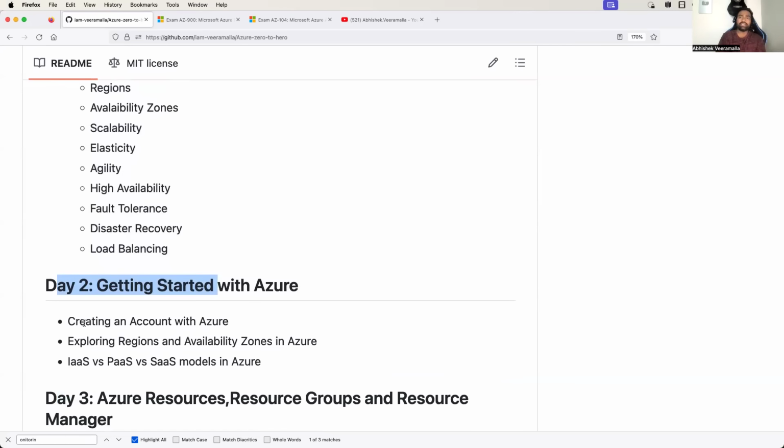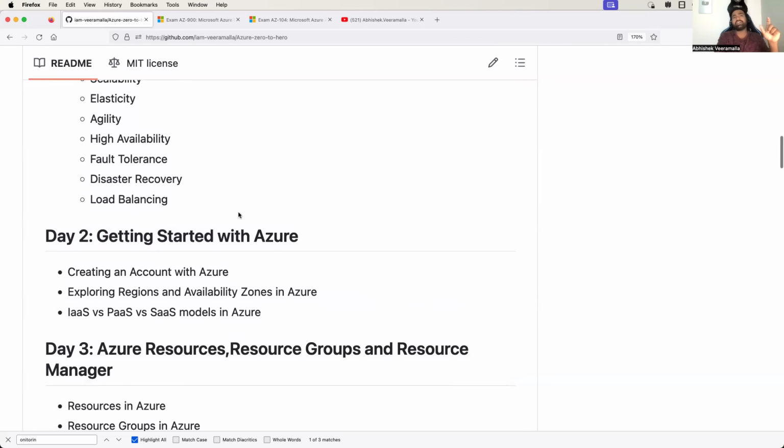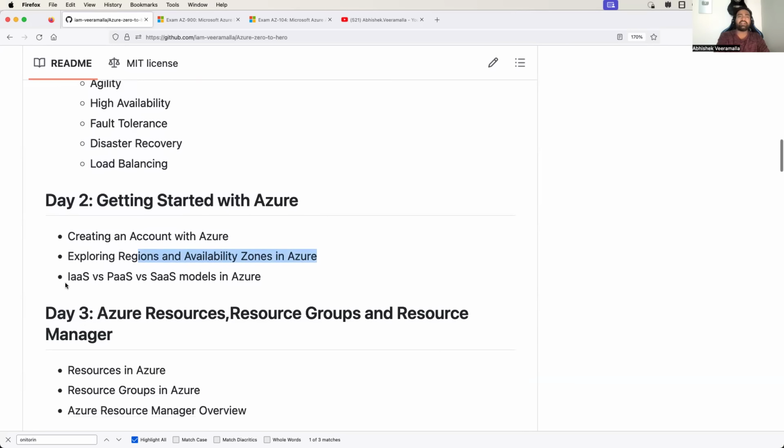So day 2 is going to be getting started with Azure. In this video, I'll explain how to create an account with Azure. Then I'll explain what exactly regions and availability zones are from the Azure point of view. Of course, we understood these terms, but here I'll explain a little more from the Azure point of view. And finally, in day 2, we will also learn what IaaS, PaaS, and SaaS models are, the difference between these models, and which of these models we will use in this series.